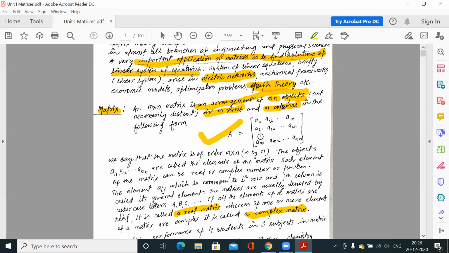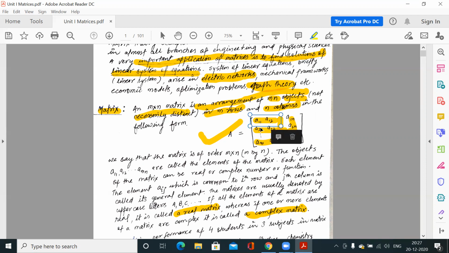Now, what are the properties, the elementary definitions? What are these elements? How to represent this matrix? If somebody asks you what a matrix is, you can say that a matrix is an arrangement of mn objects, not necessarily distinct, meaning some of the objects may be the same or they may be different. So this is an arrangement of objects in m rows and n columns. These are called rows and these are called columns.